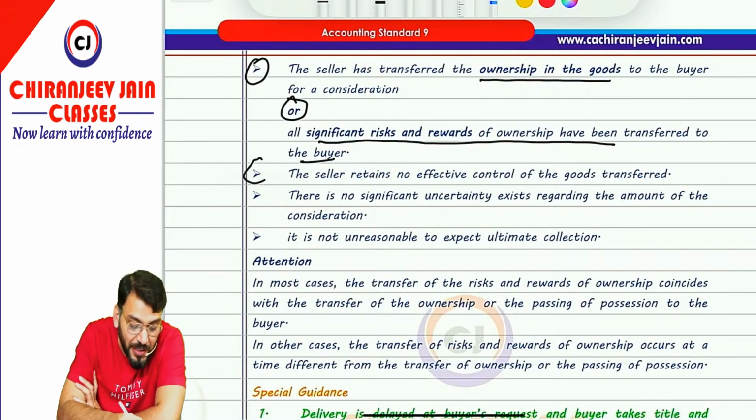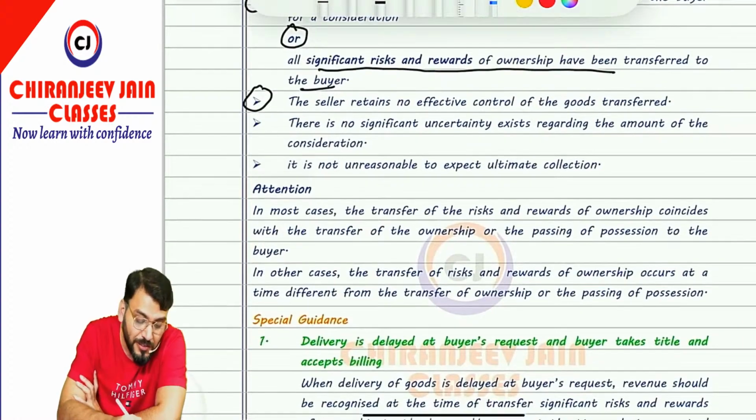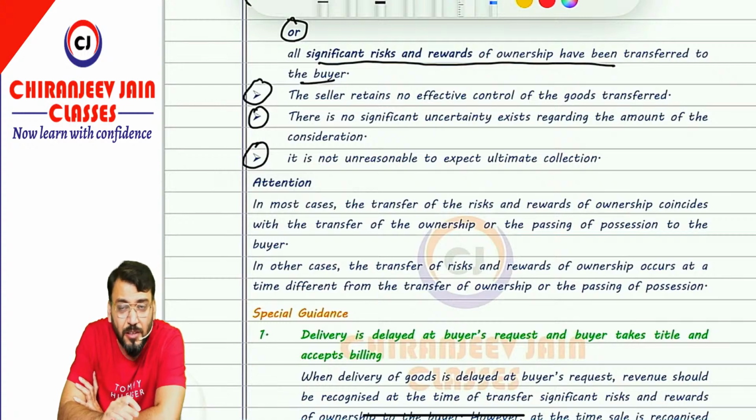Second condition, the seller retains no effective control of the goods transferred. However, this second condition is nothing but just an extension of the first condition, because when the risk and reward have been transferred, it means the control of the goods has also been transferred to the buyer. So it is an indicator. When the control has been transferred, it is an indicator that risk and reward have also been transferred. Understood?